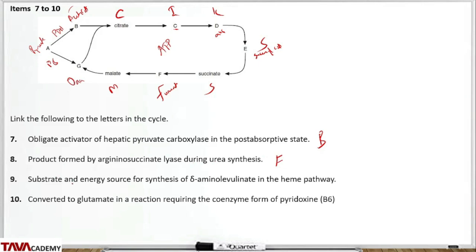Question 9 says substrate and energy source for synthesis of delta amino levulinic acid in heme pathway, and that's succinyl-CoA. So the answer here should be E, succinyl-CoA. Converted to glutamate in a reaction requiring the coenzyme form of pyridoxine. Of course, that should be alpha ketoglutarate, option D. And the coenzyme there is vitamin B6, pyridoxal phosphate. And the enzymes that carry out those reactions are aminotransferases. So that's it for 7 to 10.